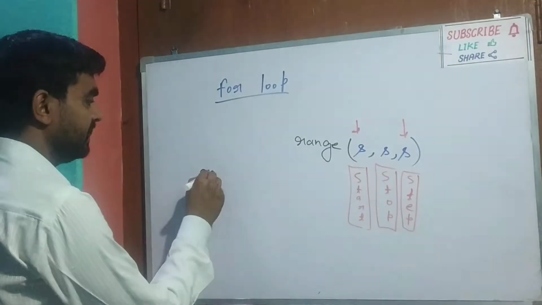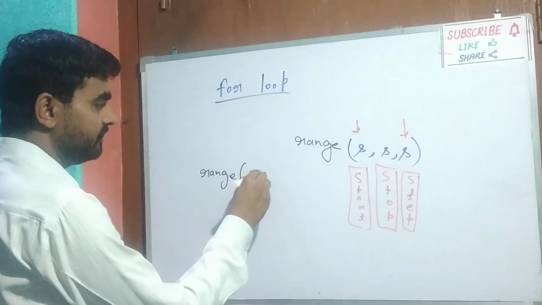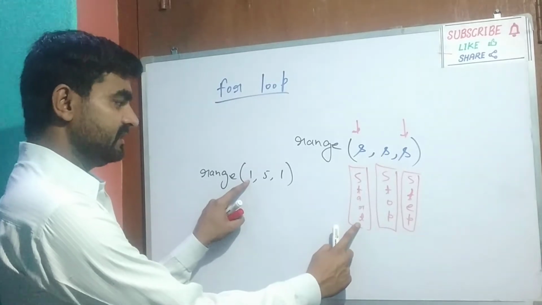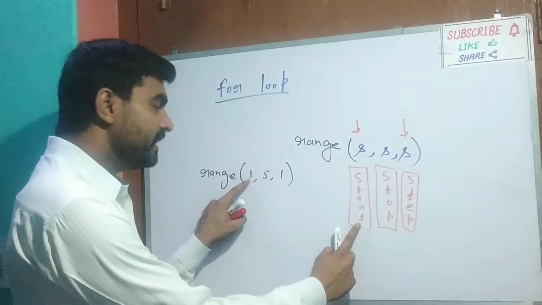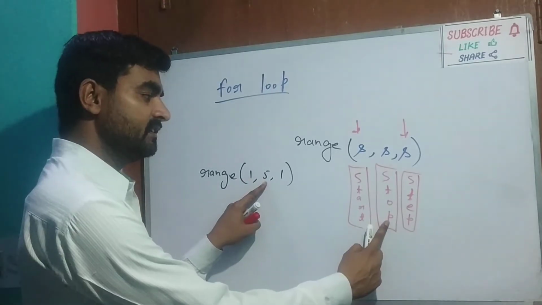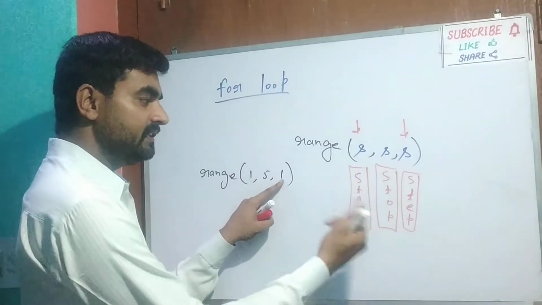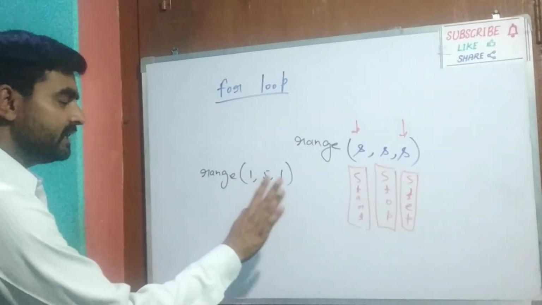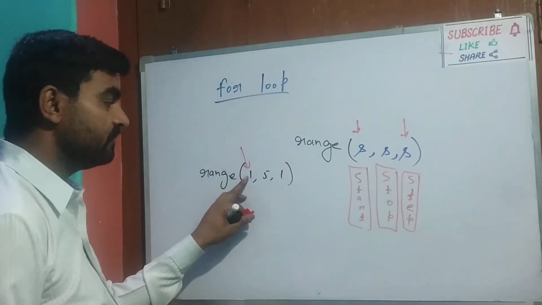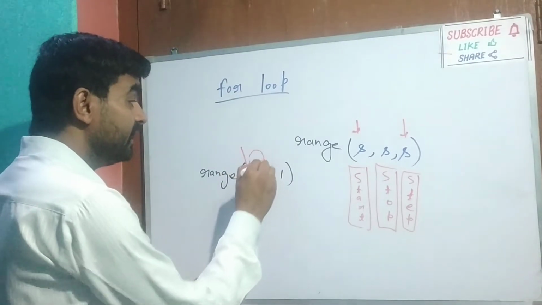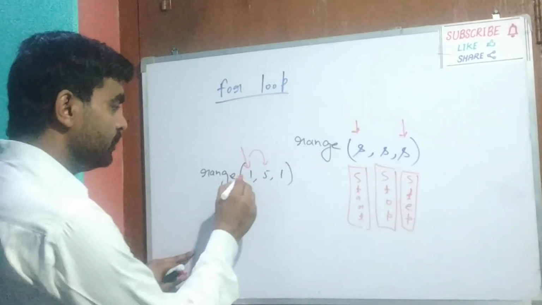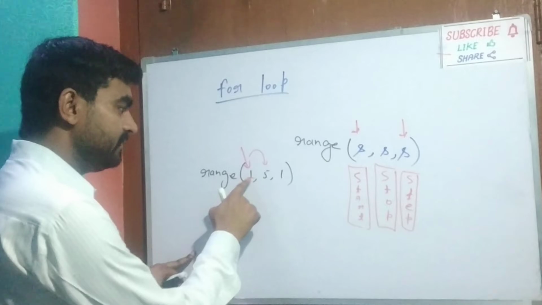Suppose you have written range 1, 5, 1. How will it work? This one is treated as start, meaning the starting value is 1. Stop means you have to stop before this. And this one is the updation, this one is the step. So if you write range, first it will reach here and start with 1. Then it will come here and check, am I less than this? If this condition is true, work will happen with this one.